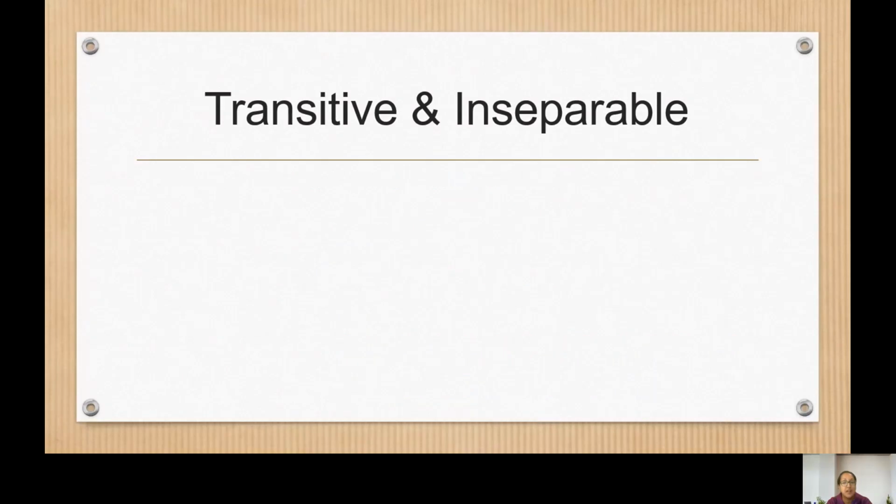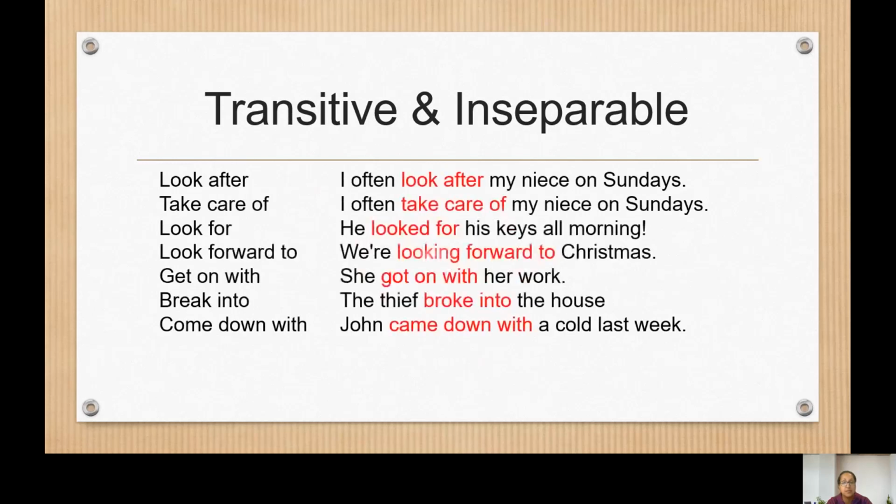Moving on to the transitive and inseparable ones now. So that is ones that take an object, but we can't separate the verb and the particle. Here are some examples. I often look after my niece on Sundays. We can't say I often look my niece after. Okay? I often take care of my niece on Sundays.